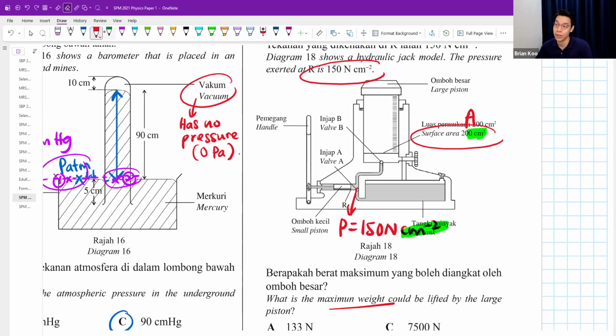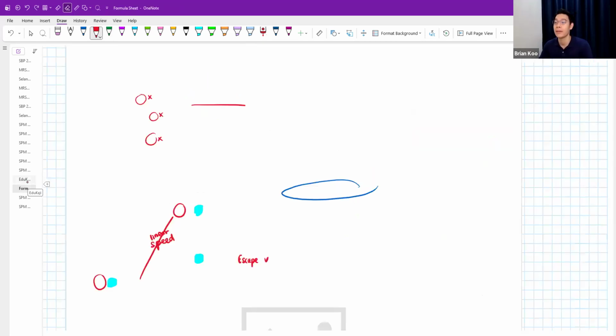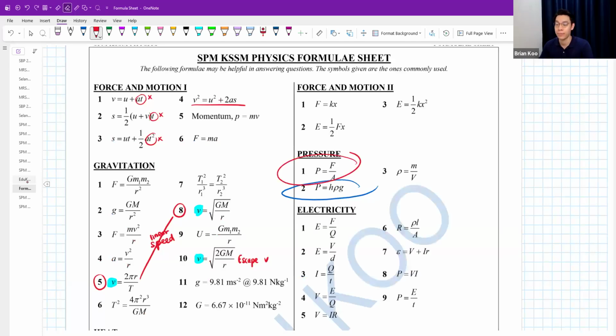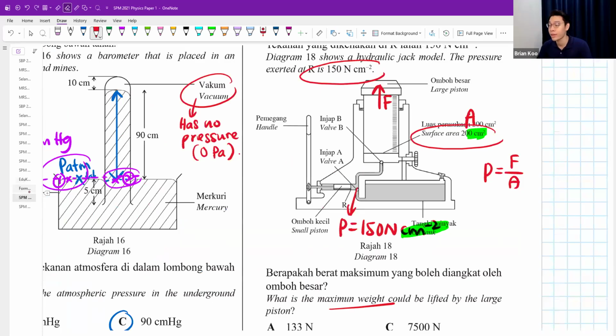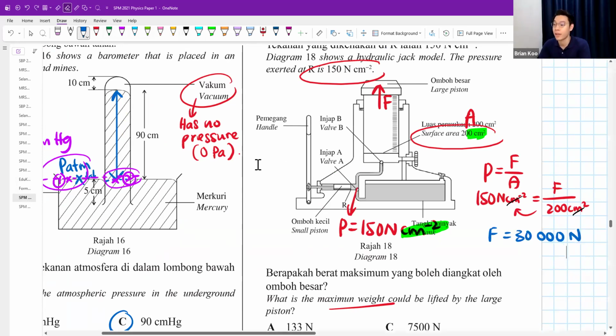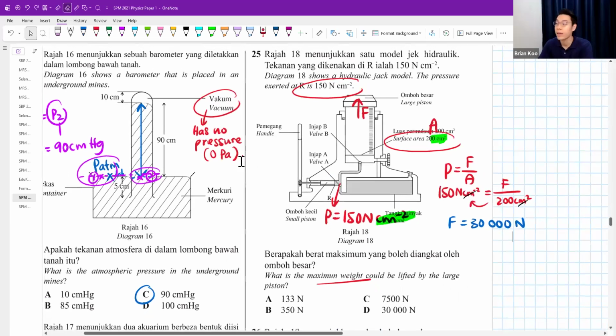Now the question is asking, what is the maximum weight? How heavy can you put? They're asking you for the force. You do pressure equals to force over area. Formula given again. Let's take a look. Pressure equals to force over area. 150 Newton per cm squared equals to F divided by A. Okay, you multiply these two. Don't worry about the units because they get cancelled eventually. I purposely wrote it to show you. And you will get the answer as 30,000 newtons. Okay, 30,000 newtons.